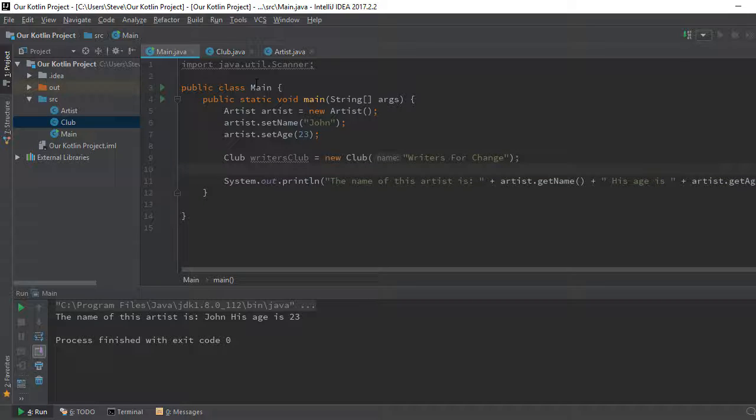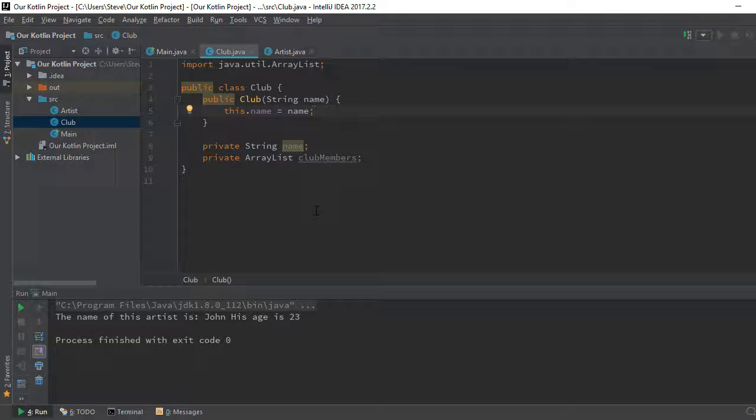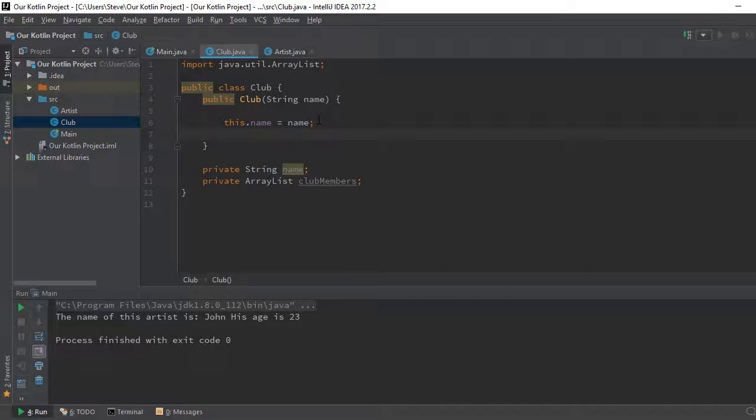Okay, but we've not created the functionality to add new members to the club. Here we're going to initialize the club. Okay, this is the club. All right. We're going to initialize the club. So it's going to be clubMembers equals new ArrayList. I'm not going to give the size of the array. So it's going to be like this. So we've initialized our club.